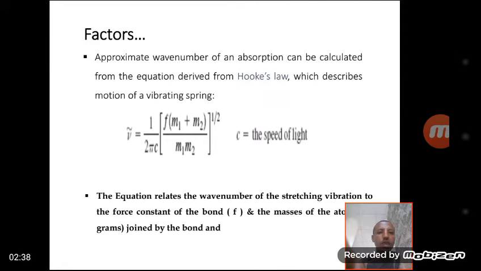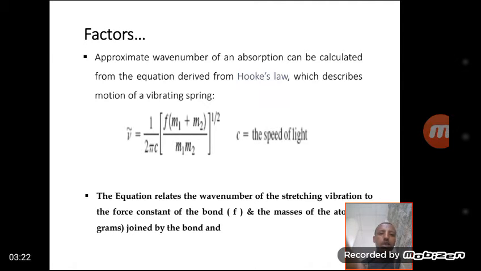The approximate wave number of an absorption can be calculated from the equation derived from Hooke's law, which describes the motion of a vibrating atom. Wave number is equal to 1 over 2πc times the square root of k over mu, where mu is the reduced mass and c is the speed of light. As we see from this equation, wave number is inversely related to the mass of the interacting atoms. As the mass of the interacting atoms increases, the frequency or wave number of the bond between these atoms decreases, because it is inversely related to the mass of the interacting atoms.